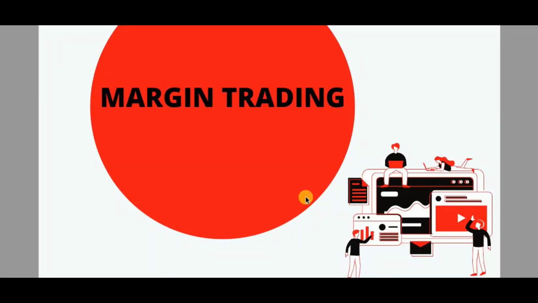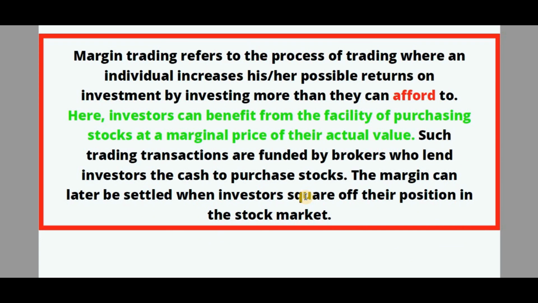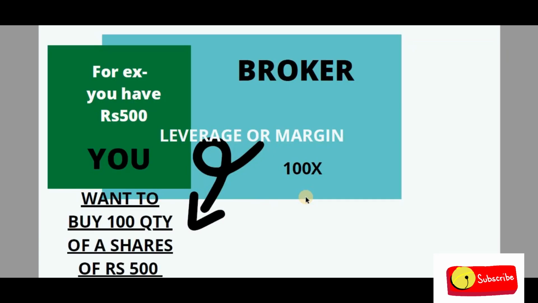Margin trading refers to the process of trading where an individual increases his or her possible returns on the investment. For example, you have 500 rupees and a broker account. They give you a leverage or margin of 100 times.